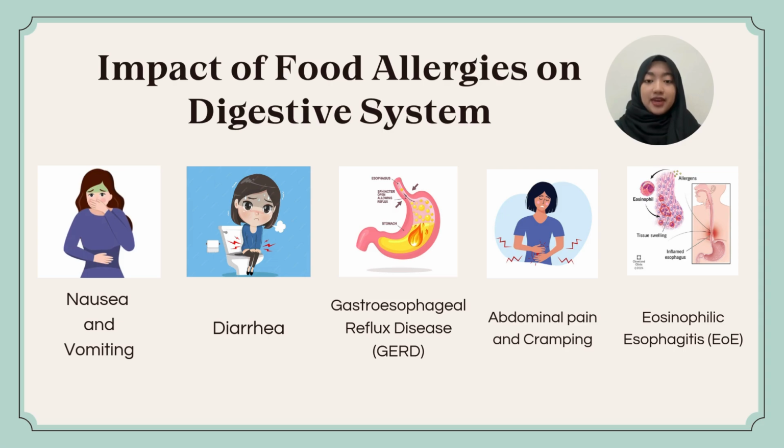Lastly, eosinophilic esophagitis (EOE) is a condition where the immune system reacts to certain foods, causing inflammation in the esophagus, which is the tube that carries food from mouth to stomach. In response to certain foods, the body sends a type of white blood cell called eosinophils into the esophagus. This leads to swelling, irritation, and difficulty swallowing. The condition is often linked to food allergies. Common triggers include milk, eggs, wheat, soy, and nuts, but it can vary from person to person. Symptoms might include heartburn, chest pain, trouble swallowing, or food getting stuck in the throat.